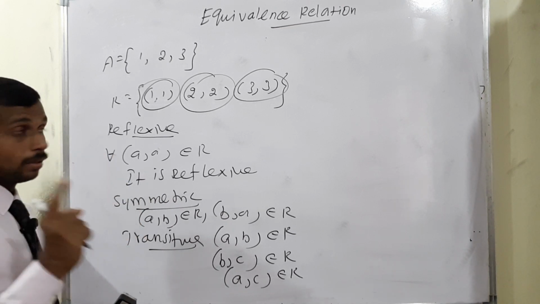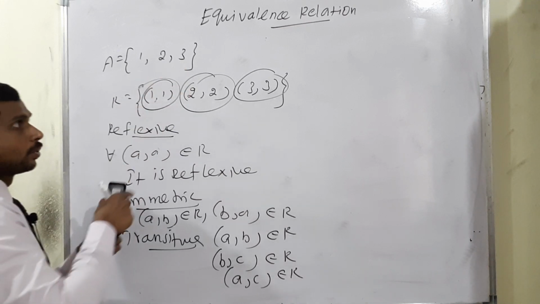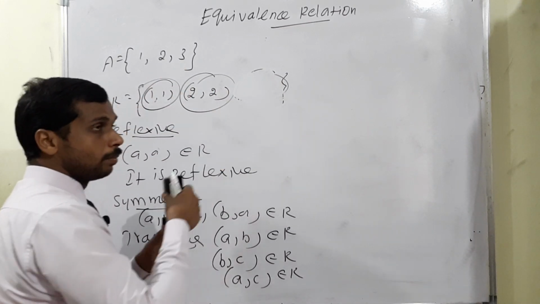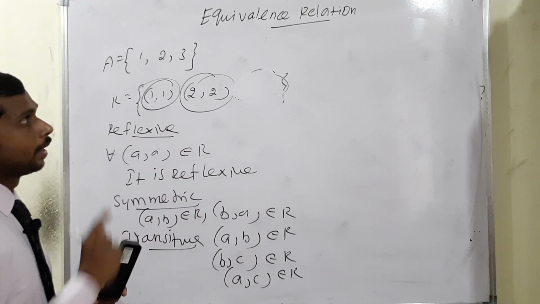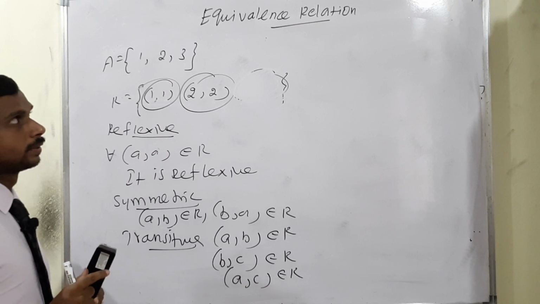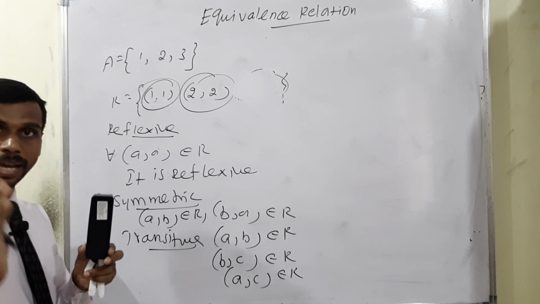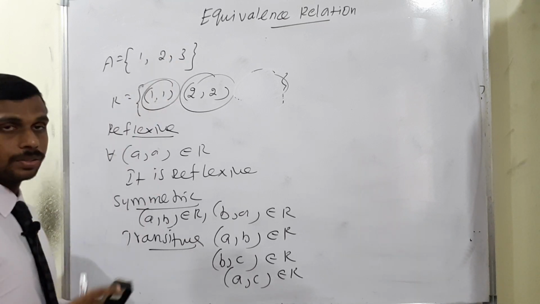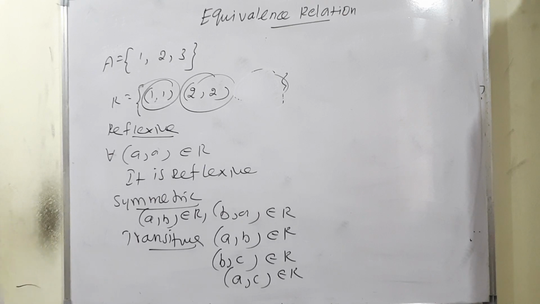Reflexive definitely must hold for all elements. 1, 2, 3 are there. Suppose 3 comma 3 is not available, then it is not reflexive. That is an important condition. Okay, I hope you have understood the basic concept of reflexive, symmetric and transitive. If the three conditions are satisfied, definitely we can say it is an equivalence relation. Okay, I will continue with the example problem.